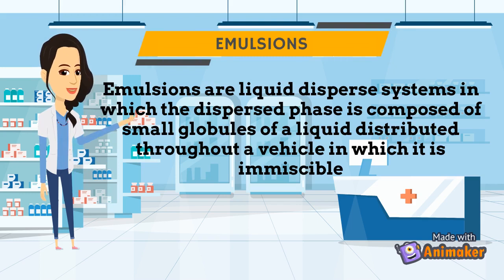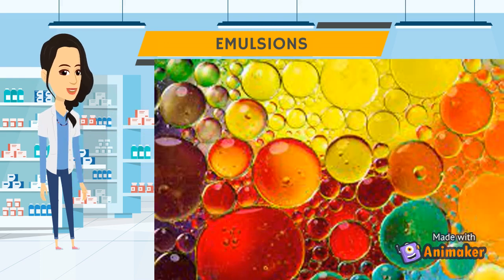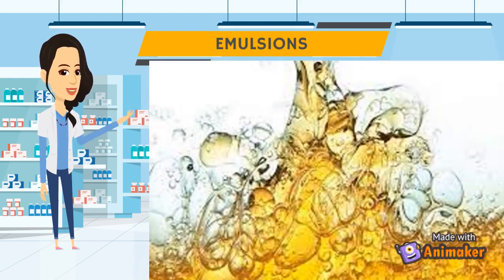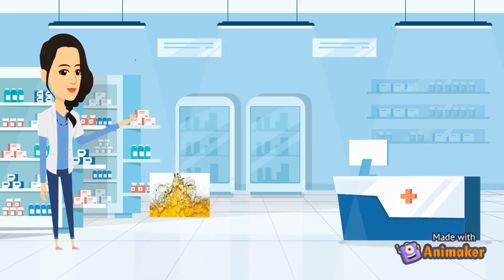Emulsions. Emulsions are liquid dispersed systems in which the dispersed phase is composed of small globules of a liquid distributed throughout a vehicle in which it is immiscible. Pharmaceutical emulsions are used for the administration of nutrients, drugs, and diagnostic agents.